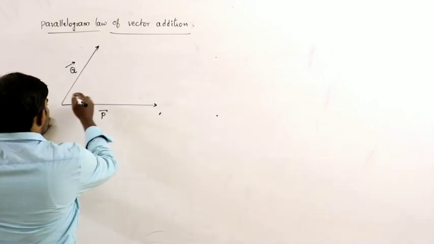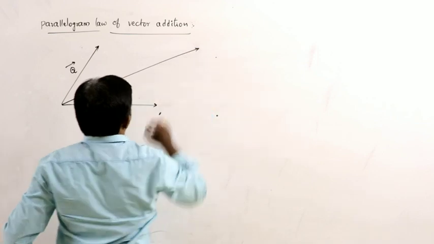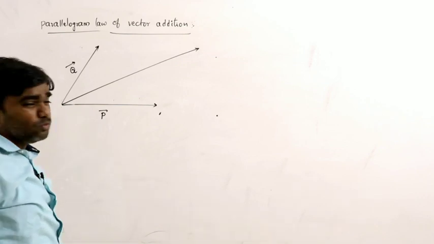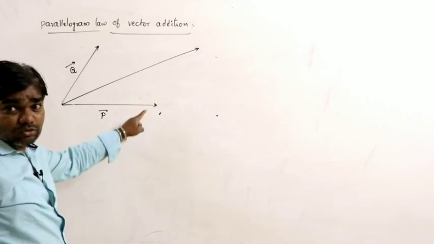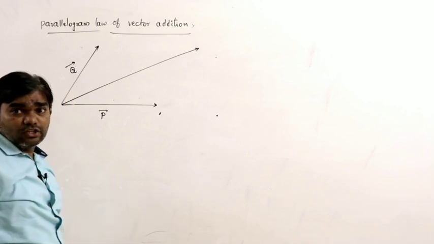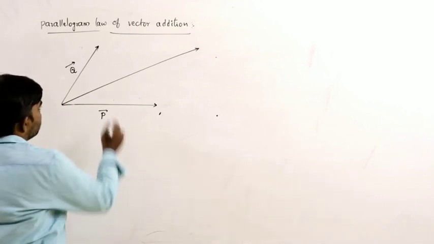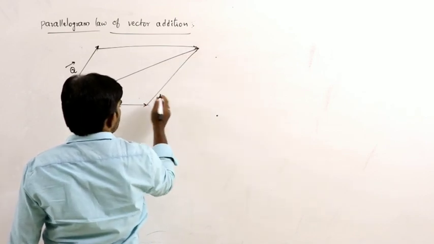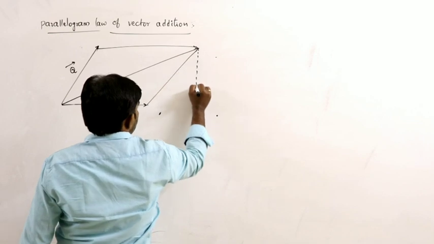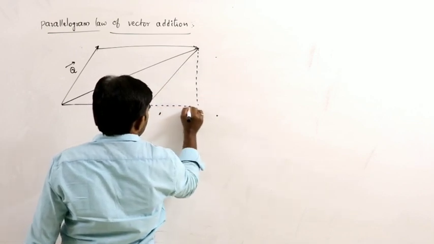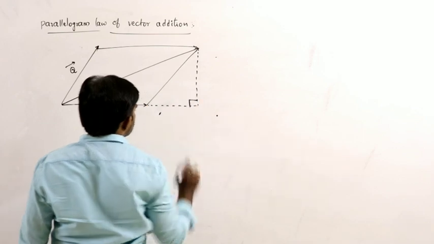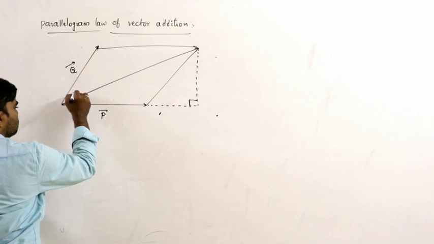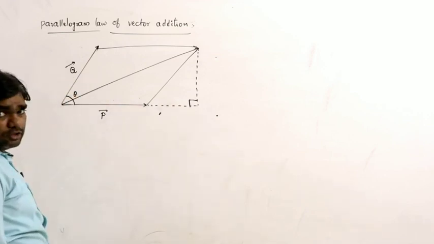Now the diagonal passing through the same point represents the resultant of these two vectors. So this is the diagram. Now if we complete the diagram like this, we must draw this normal and extend this here like this. This is 90 degrees. Let theta be the angle between P bar and Q bar.